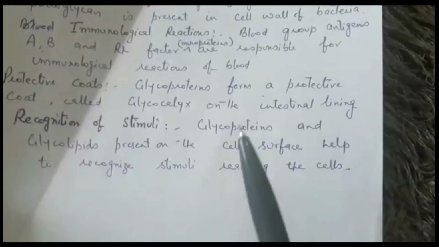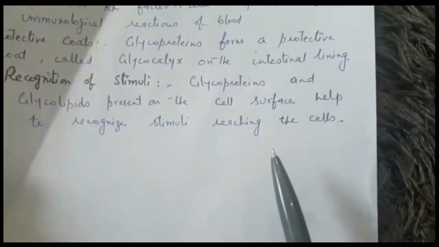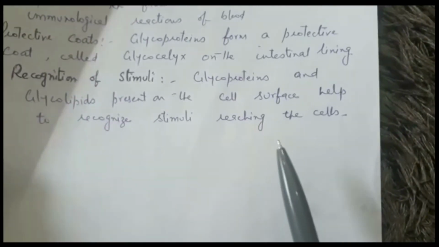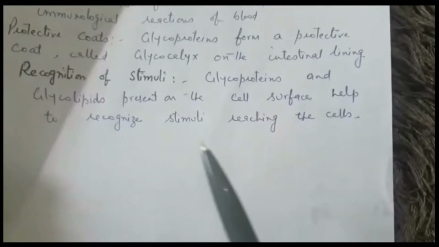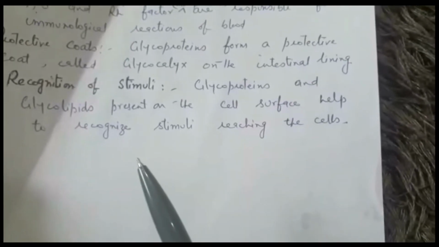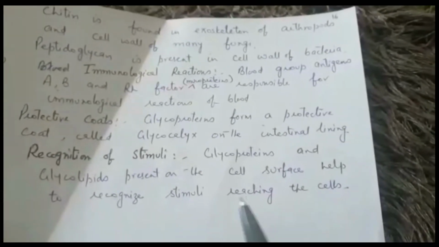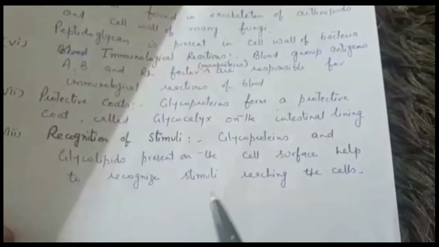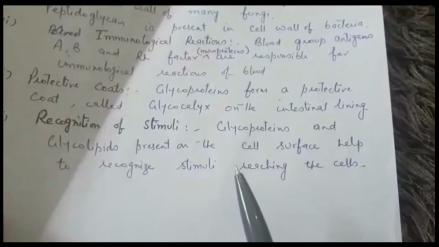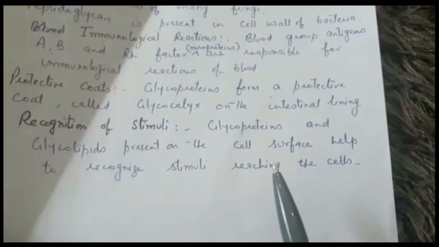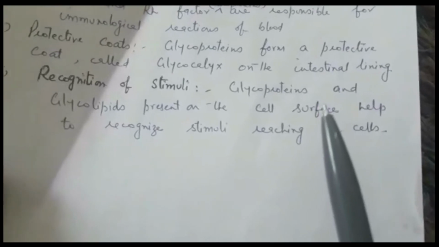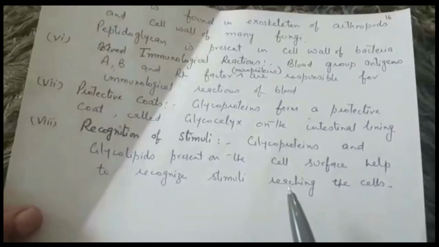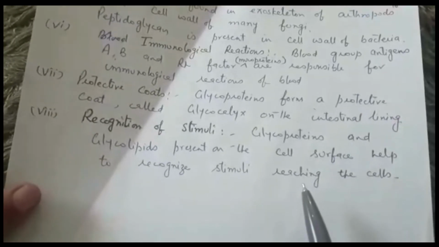So this is all about carbohydrate chapter. You were asking me what type of questions can be asked from this chapter. So you may be asked to classify and write functions of monosaccharides, classify and write functions of oligosaccharides. You may be asked a note on glycogen, a note on starch. Maximum terms will be asked from this chapter under question number 1. So you should know what is chitin, what is peptidoglycan, what is glycogen, what is starch. All the terms which are related to this chapter are very important for question number 1. So you should be well aware of these terms. So this is all about this first chapter, that is carbohydrates.